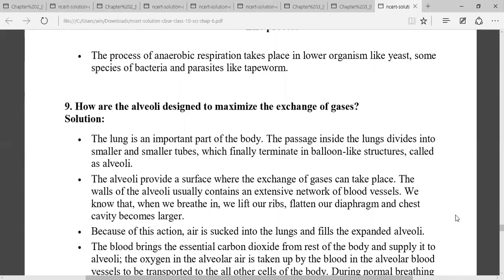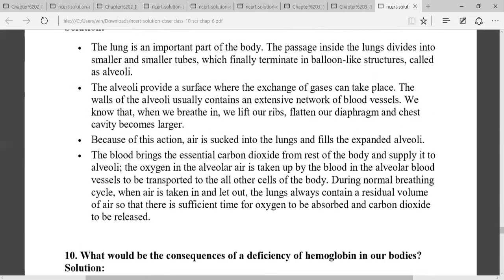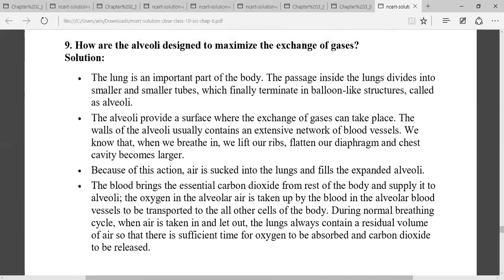Next, how are the alveoli designed to maximize the exchange of gases? Maximize the exchange. You know that lungs are an important part of the body. So the passage inside the lungs is divided into smaller tubes, which finally terminate into balloon-like structures that are called alveoli. And alveoli provide a large surface area for the exchange of gases. So the wall of alveoli contains an extensive network of blood vessels.